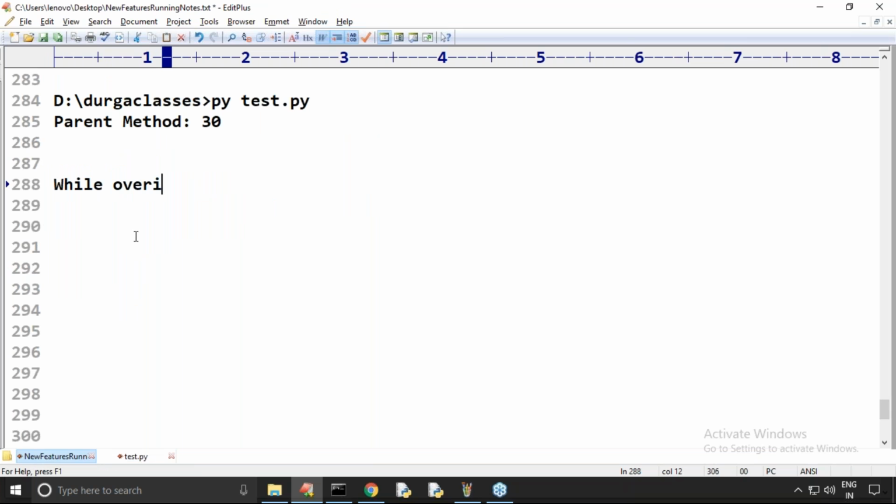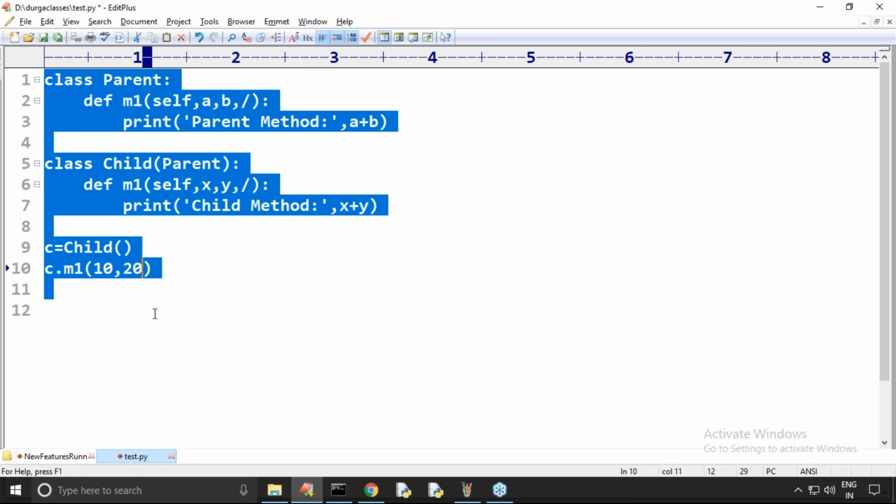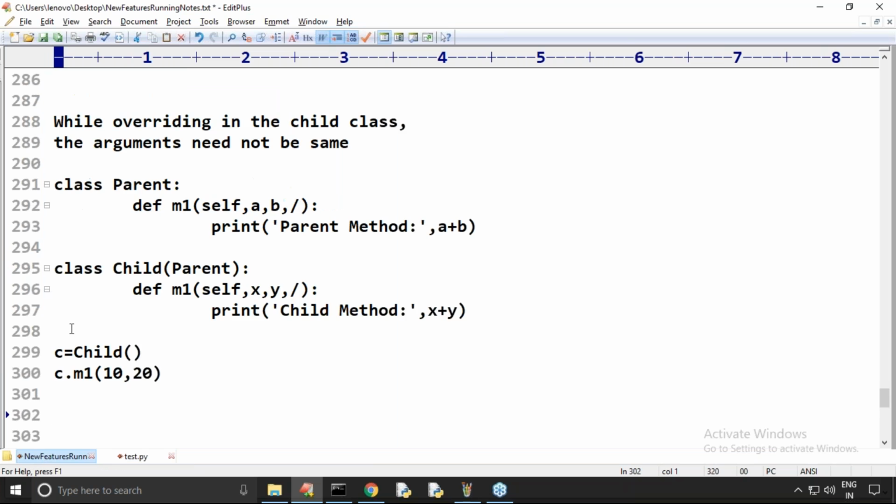While overriding in the child class, the arguments need not be the same. Please take special care. If we use positional only parameters, this type of benefit is also there.